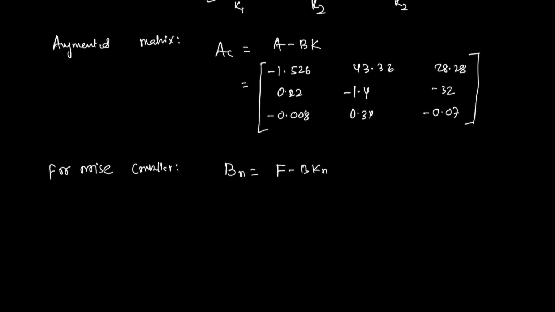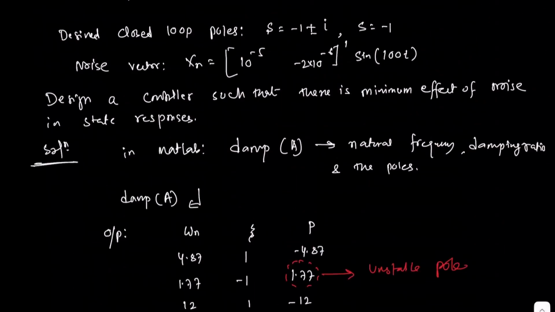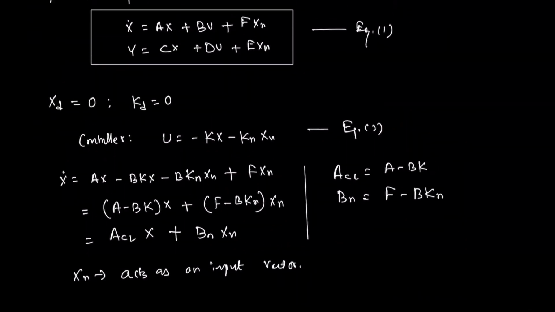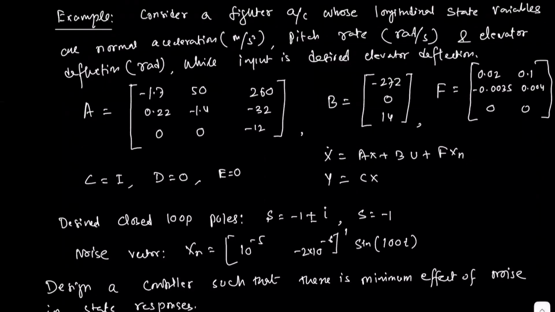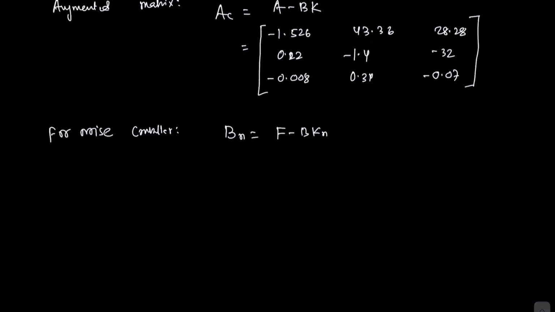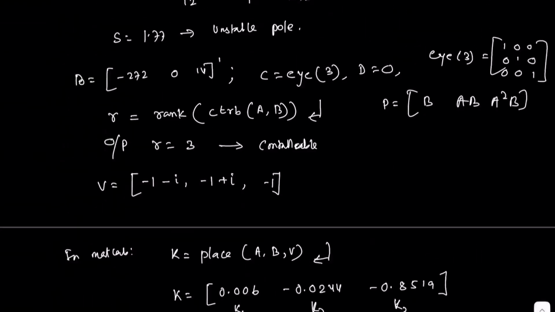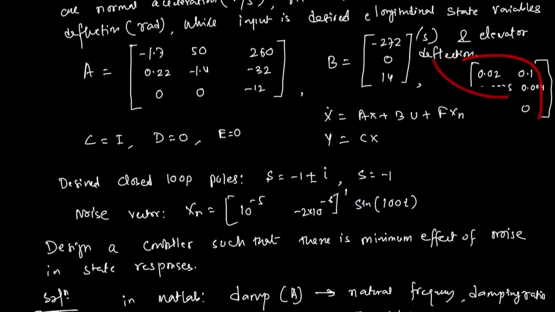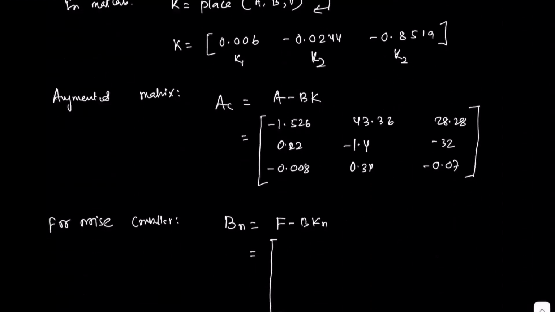This you already have found. Now we can substitute all the values we have found. F is already given to us in the example, so you can use that F here.